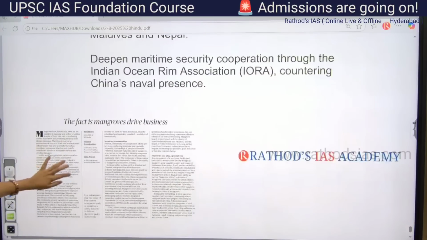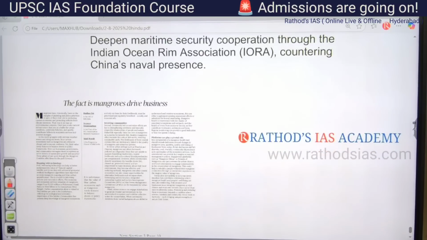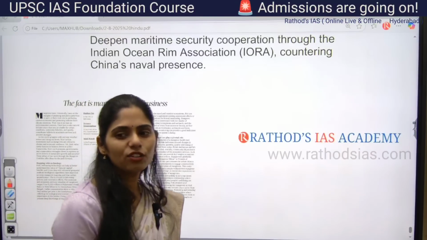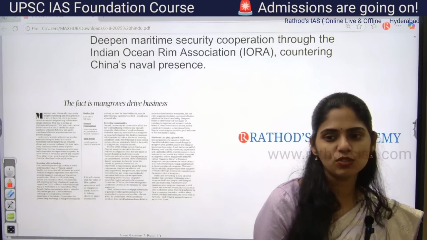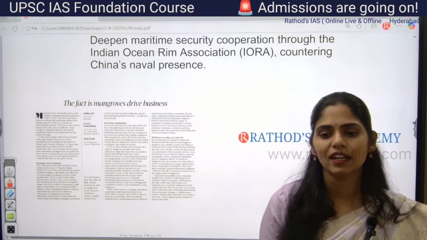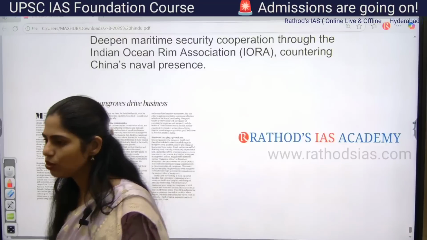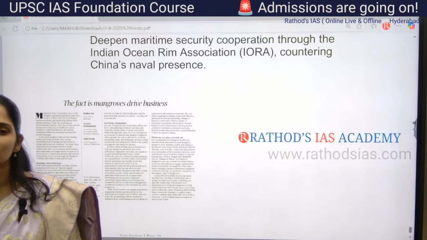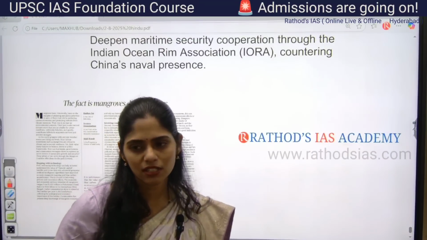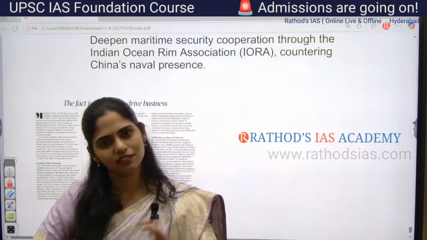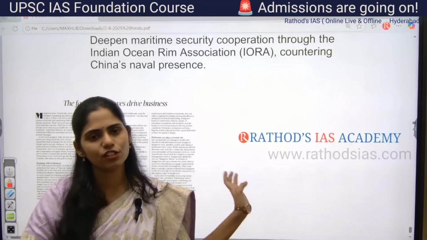Okay, see this article, guys. The fact is mangroves drive business. So what is this article talking about? Mangroves, and how they are helpful for our economy. So what are mangroves? Mangroves are salt-tolerant trees which are mainly present in intertidal zones. In India, where do we have mangroves? East Coast and West Coast. The famous mangroves in India are the Sundarbans, which are located in Bangladesh as well as in West Bengal, our Indian state.